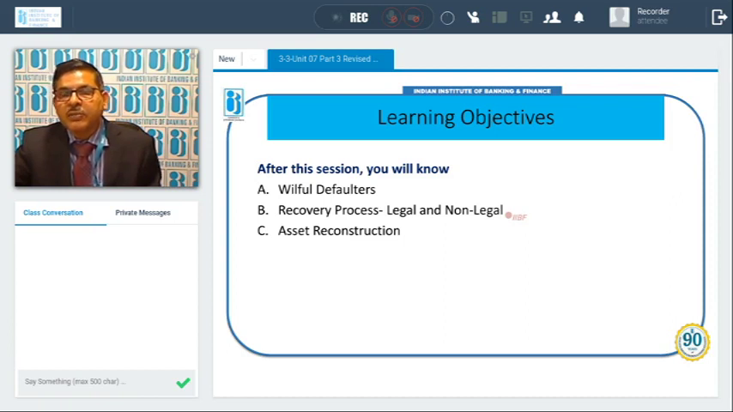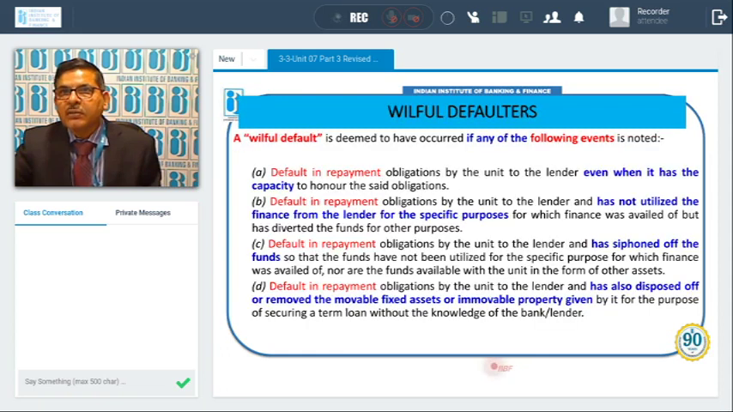Second is, what is the recovery process which we can take, legal recovery process or non-legal? And third is asset reconstruction and asset reconstruction companies. What is their role? What are those companies? How does it help in resolving the NPA accounts? So let us first discuss the guidelines regarding willful defaulters.